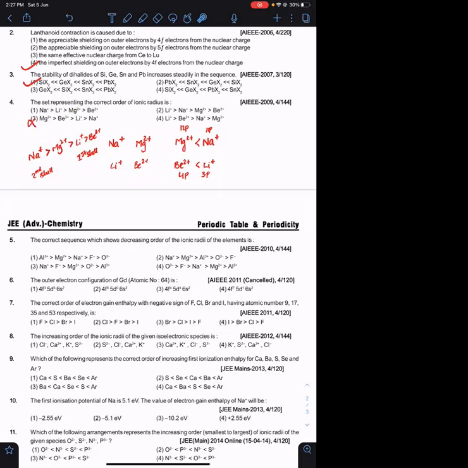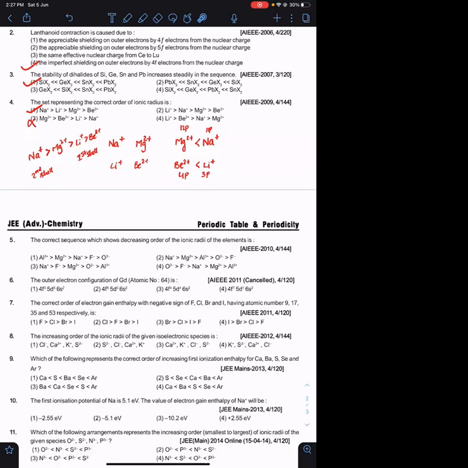Clear? In Mg2 positive, because of its greater Z star, its size is becoming lesser when compared to Li positive. With the help of options we need to get the answer. Sometimes what we think directly may not come directly. We expect the order to be this. This is clear first of all, everyone? Li positive is becoming slightly greater, and based on the option we are getting the answer. Okay, I hope this is clear.